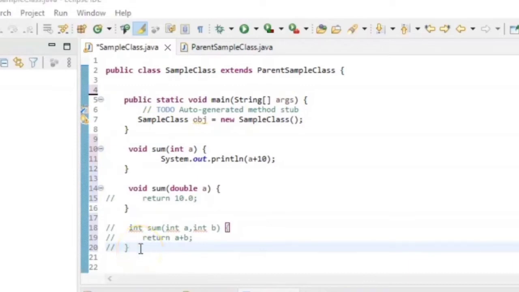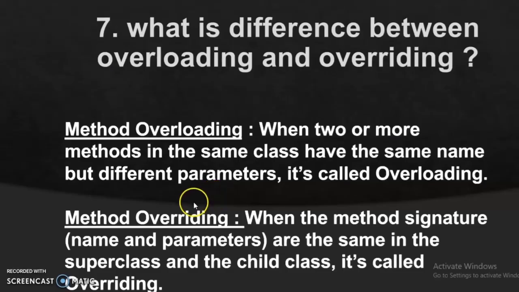There is one bonus question for you. Suppose the interviewer asks you to implement compile time polymorphism, you can show him the example of method overloading. Now let's see the implementation of method overriding as well.